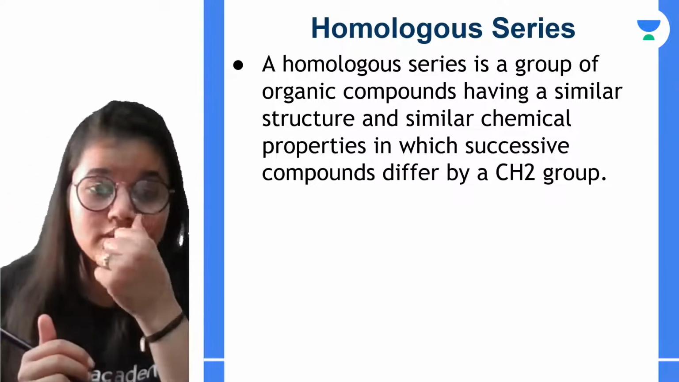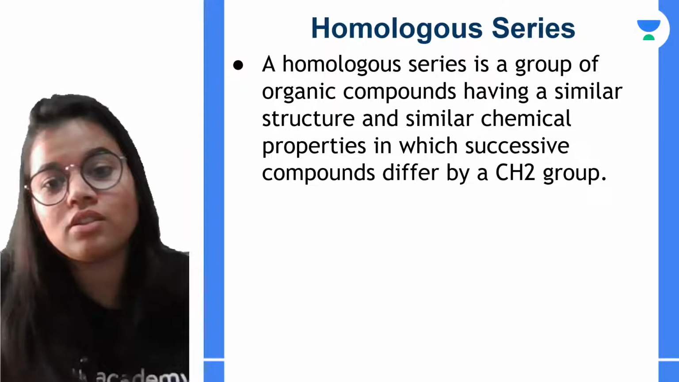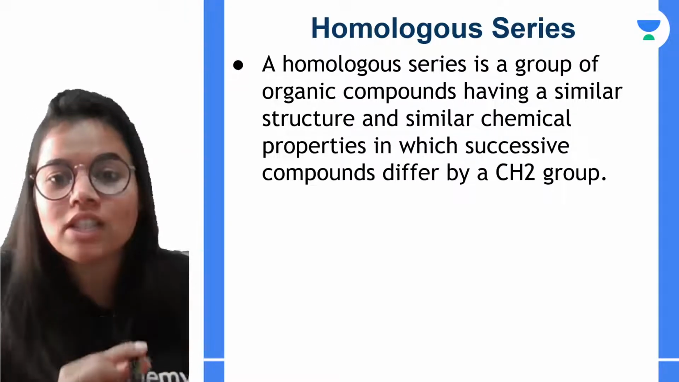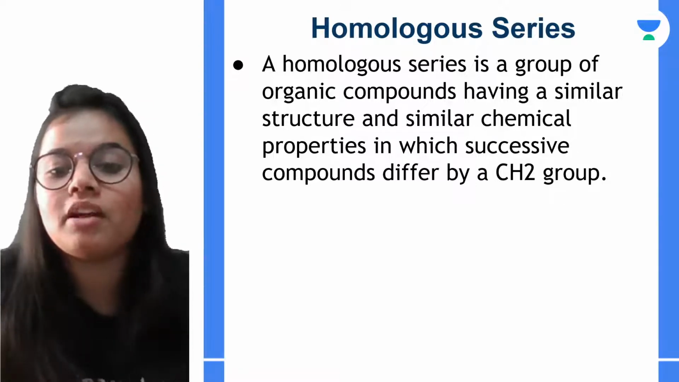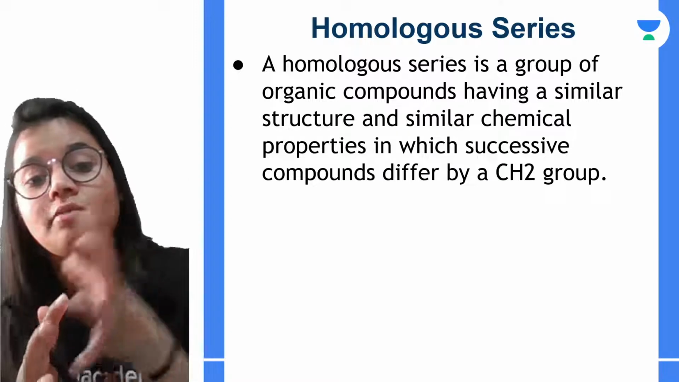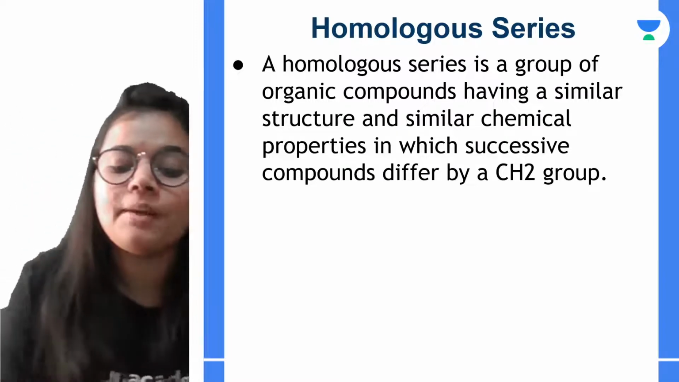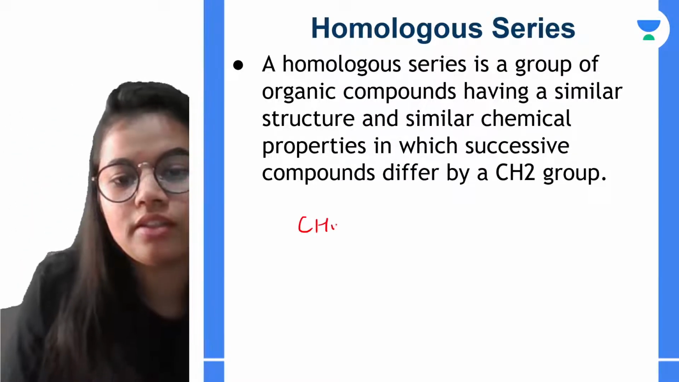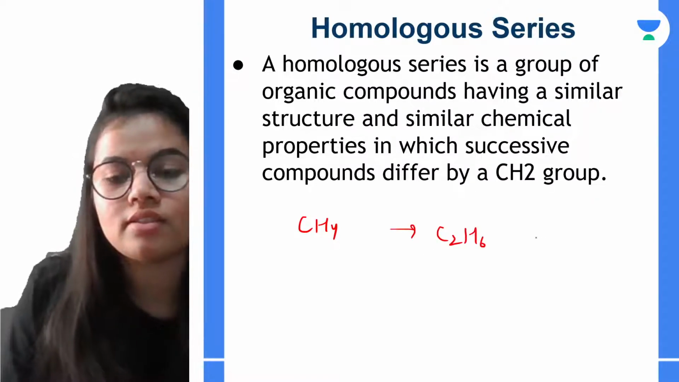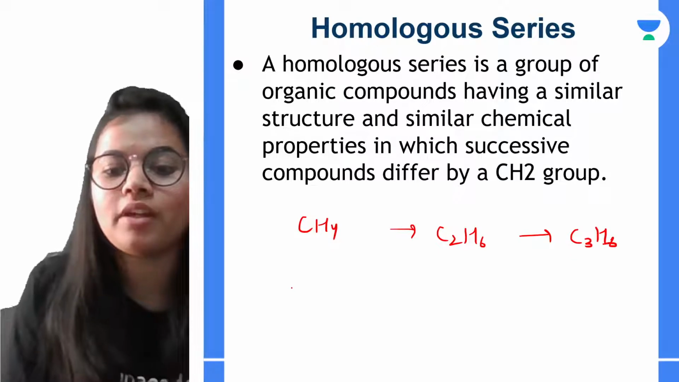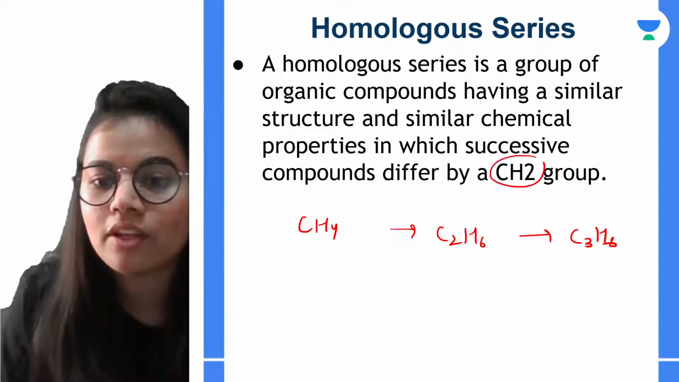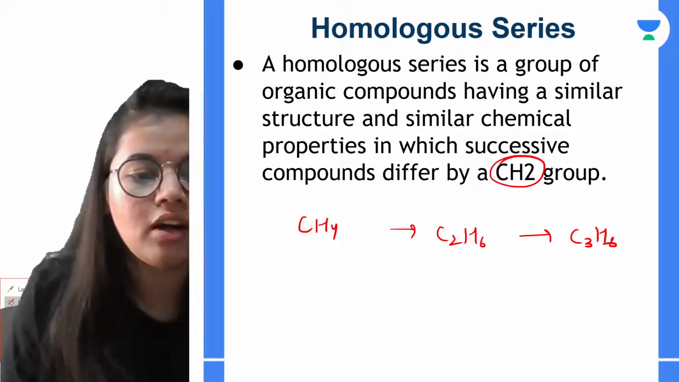Next is the homologous series. So if I talk about homologous series, it's a group of organic compounds which is having similar structure and similar chemical properties. Okay, now how similar structure or similar chemical properties? See, methane, CH4. The next homologue, it is ethane, C2H6. Next is C3H8 propane. Now what is the basic thing that they are differing by a CH2 group? Let's see how.